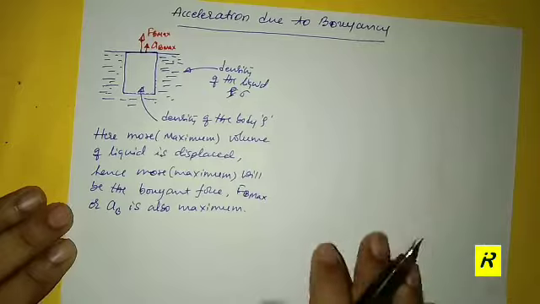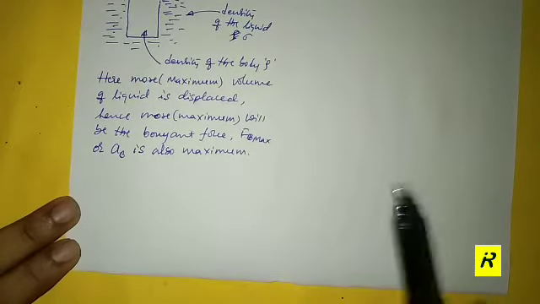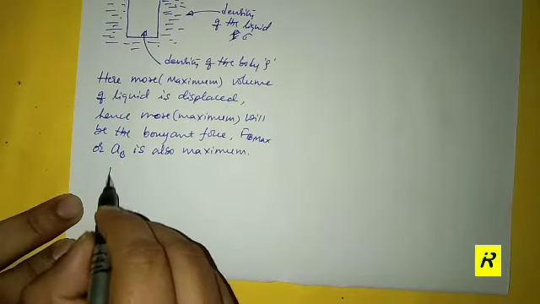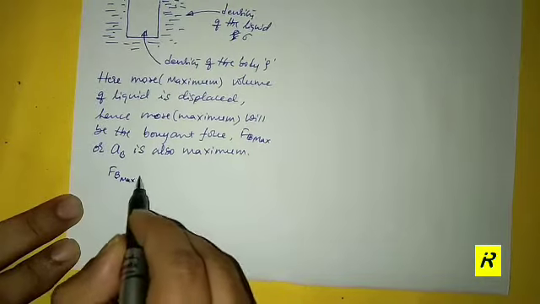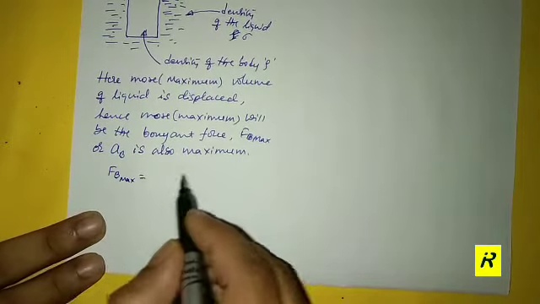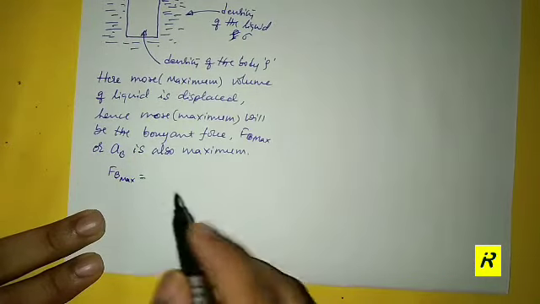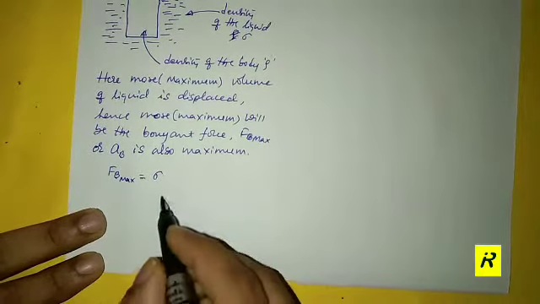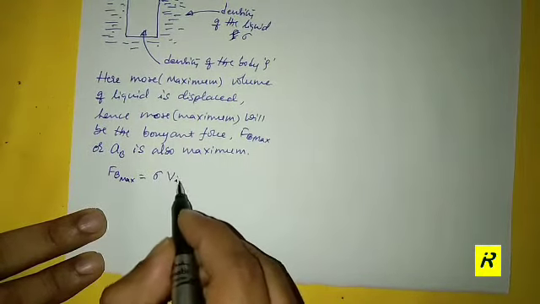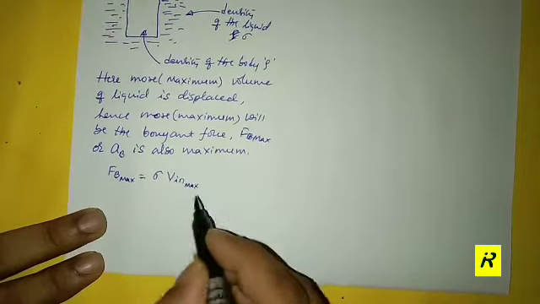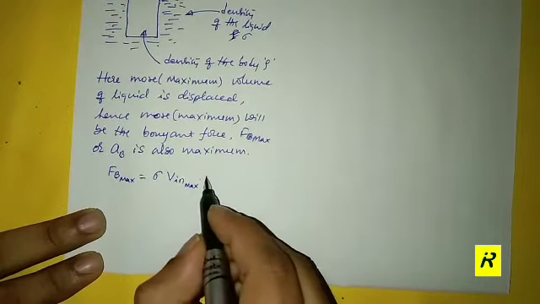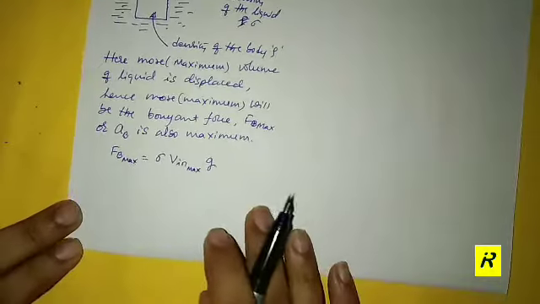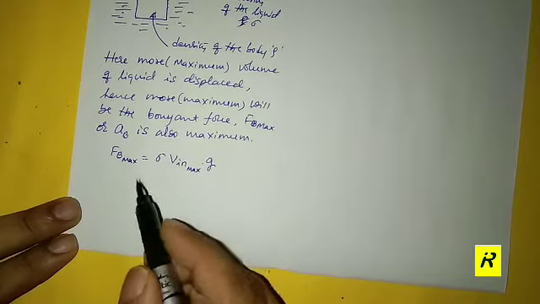Okay. So right at this moment, what we can write is, FB maximum is equal to the mass of the displaced liquid, where the density of the liquid is rho, multiplied by V in maximum, multiplied by g, right? So this thing I can write. Further, what I can write is,